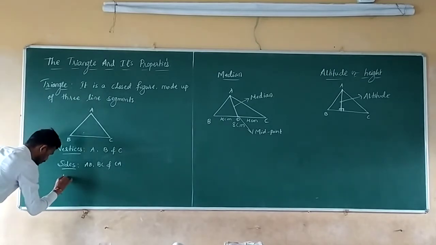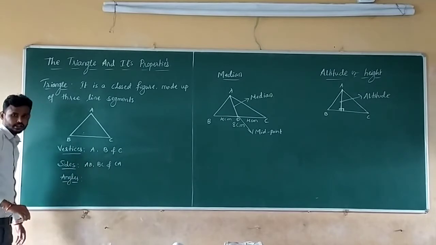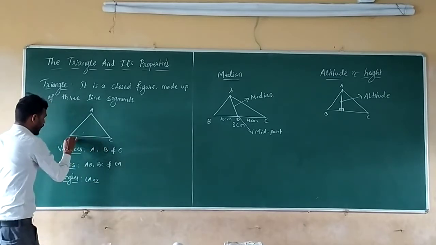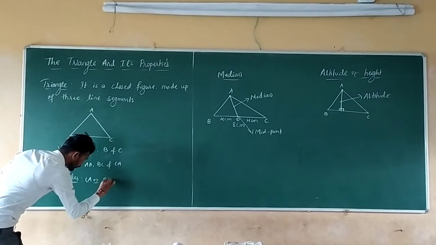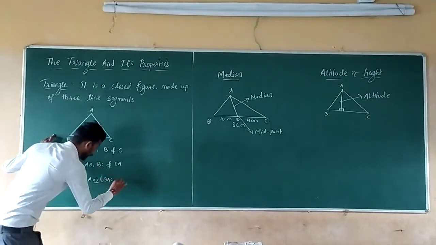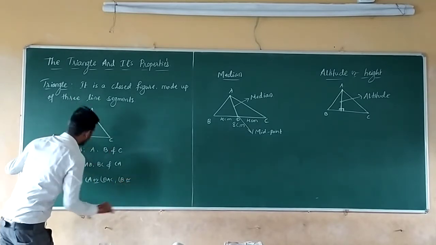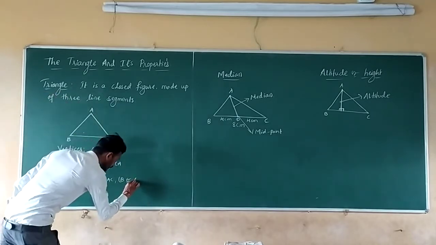Next, angles. Three angles. So angle A, or you may represent this as angle BAC. A should be at the middle. Angle BAC. Next angle B, or angle ABC. B should be at the middle.